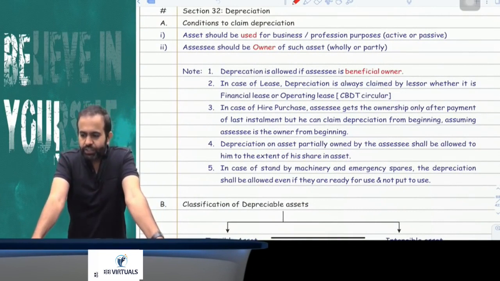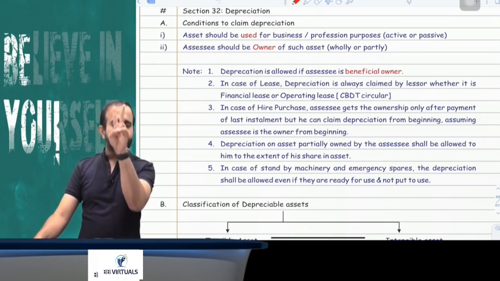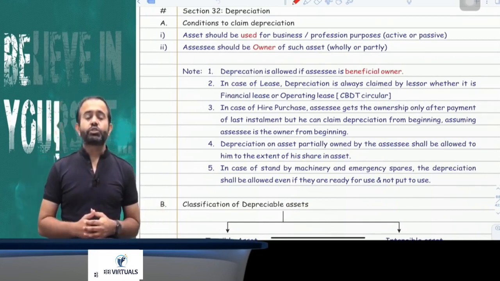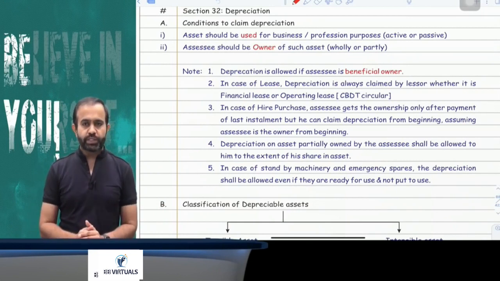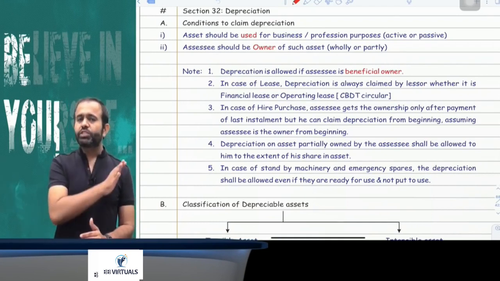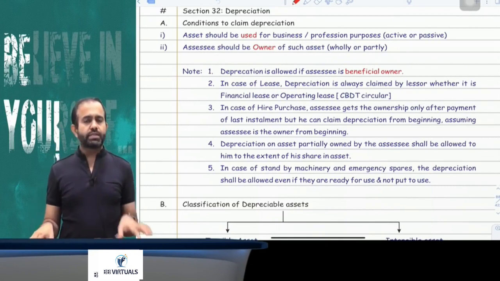Now we are going to start with a very important section, that is depreciation, section 32. Depreciation is allowed if two conditions are satisfied. First condition, the assessee should be the owner of that asset, and that asset should be used for business or profession purpose. Owner means registered owner or beneficial owner? The right answer is beneficial owner. There is the Mysore Minerals case law, and as per various case laws you should be the beneficial owner of the asset. There is no need for a registered owner.